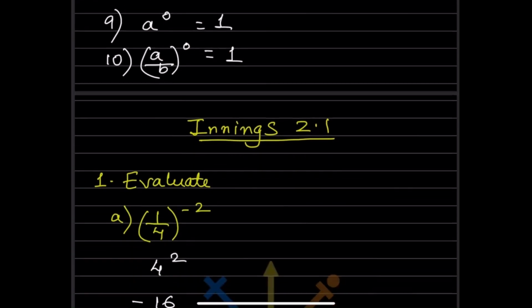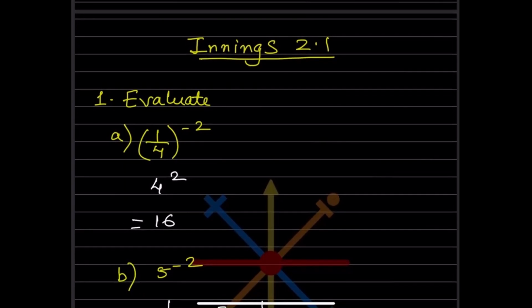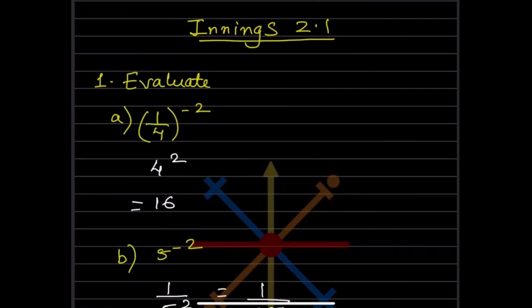So now let us see 2.1 innings, that is evaluate. Evaluate means you have to get one answer, not in the exponent, but you should get the final answer. So now first thing here, can you see this is a negative index here. So first we are going to make it positive, so this is going to get flipped over. So this is going to be 4 by 1, that is going to be 4, and this will be 2.